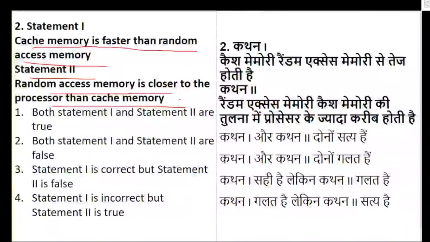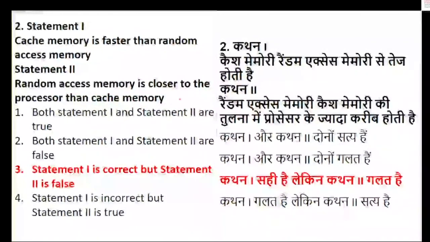Maybe it is the first day and you may find it difficult, but it's okay. We will keep doing this on a regular basis, and it will become practice for you. When we talk about cache memory being faster than random access memory, yes, statement 1 is true. We have done an exclusive session on memory. The statement is true.